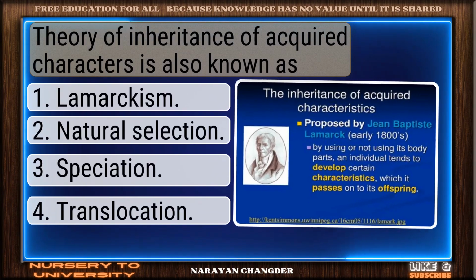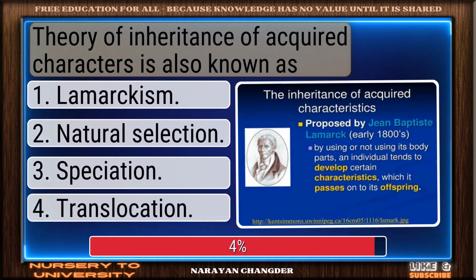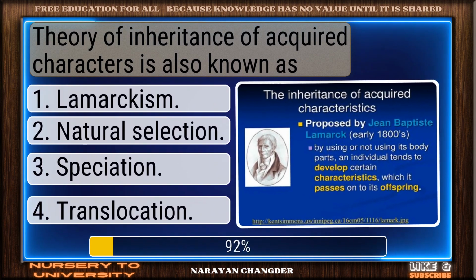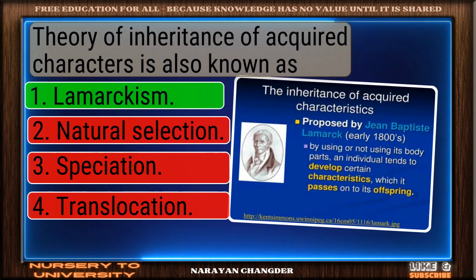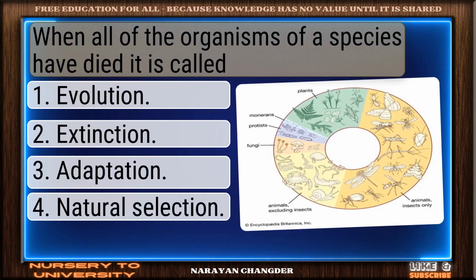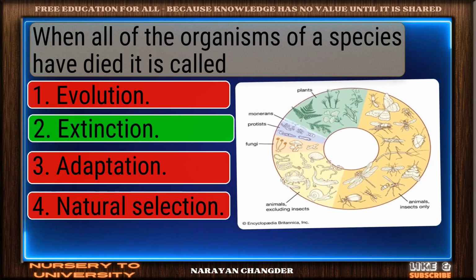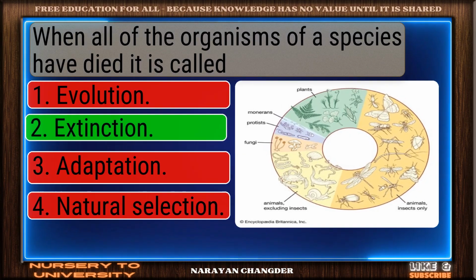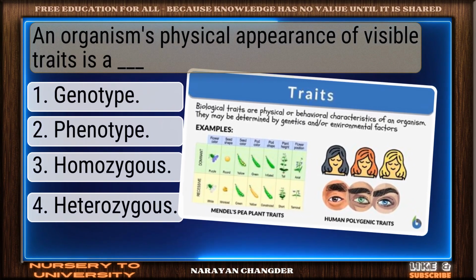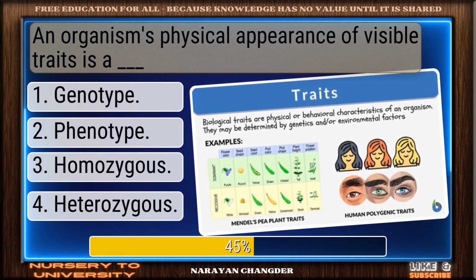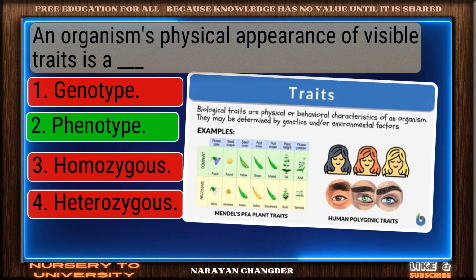Theory of inheritance of acquired characters is also known as... Excellent. Lamarckism is well reasoned. When all of the organisms of a species have died, it is called... You chose extinction. Correct? An organism's physical appearance of visible traits is a dash. You're right. Phenotype is correct.